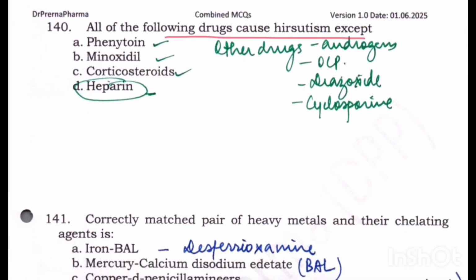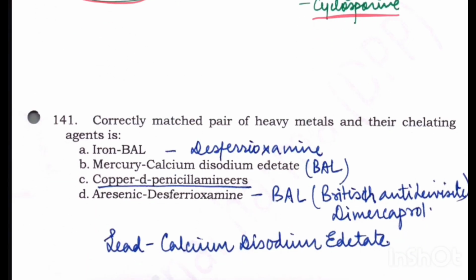Following drugs can cause hirsutism except. So the question here is which drug doesn't cause. Phenytoin causes, minoxidil causes, corticosteroids cause. Heparin is the drug which does not cause. Other drugs that cause hirsutism are androgens, OCPs, androgenic progesterone, diazoxide and cyclosporine. So these are the other drugs.